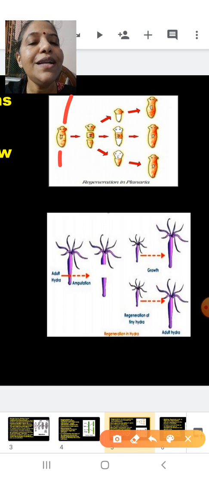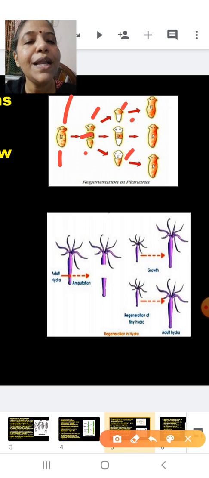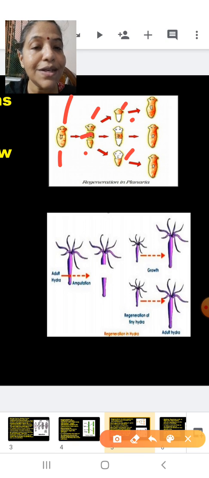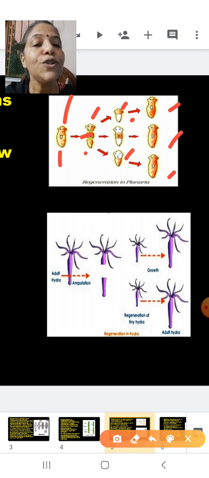Now we can divide the Planaria into three parts. You can see the Planaria being divided into three parts. And let me tell you, all three parts have the ability to reconstruct their body and form new organisms. So you are getting three Planariae over here. This ability of the organism to reconstruct its body is called regeneration. So the regeneration example is that of Planaria.